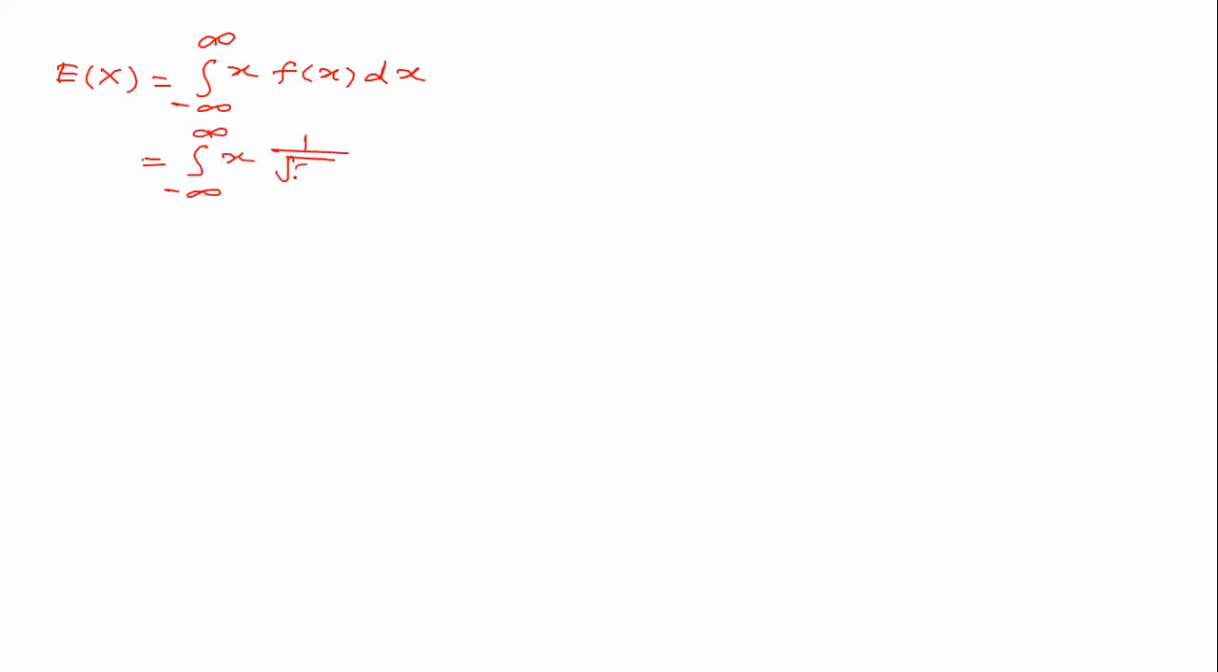then 1 upon root 2 pi sigma e to the power minus 1 by 2 into (x minus mu upon sigma) to the power 2 into dx. And every time we have to make this substitution. So we are standardizing. So z is a standard normal variable, x is a normal variable. Then I will be telling the smooth properties of this also. So put z is equal to x minus mu upon sigma.